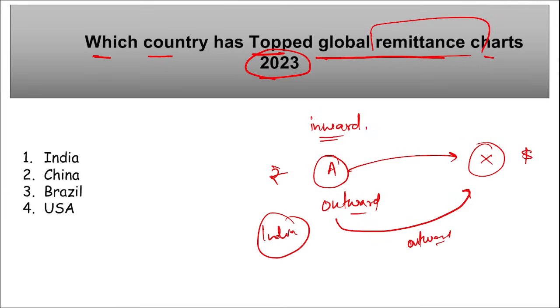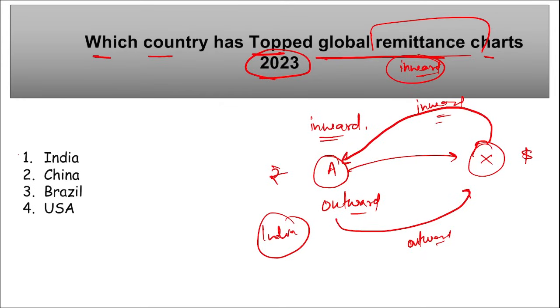What is inward remittance? Inward remittance will be when the person A starts earning in this X country, he will be earning, say for example, dollars, and that dollar he will then convert and send back again to India. Now this will be your inward remittance, right? So here only a data was released and it states the inward remittance, right? So to be precise, this global remittance chart is for inward remittance, that is the money that came to India from all those individuals who are working outside India.